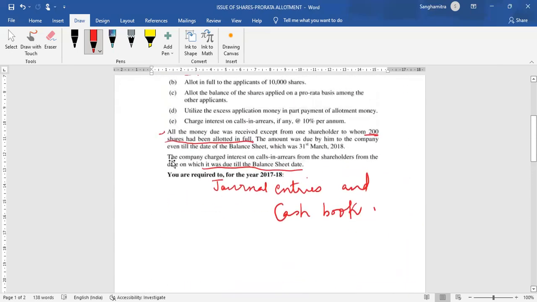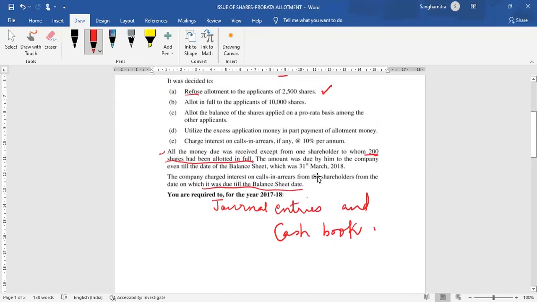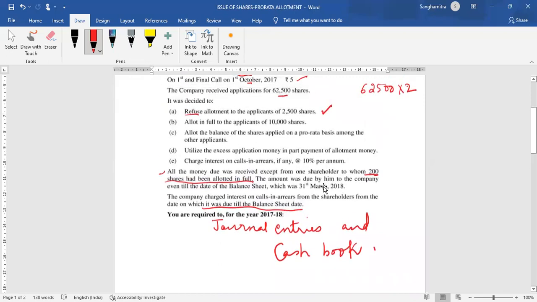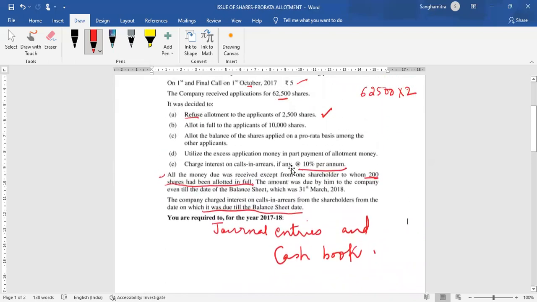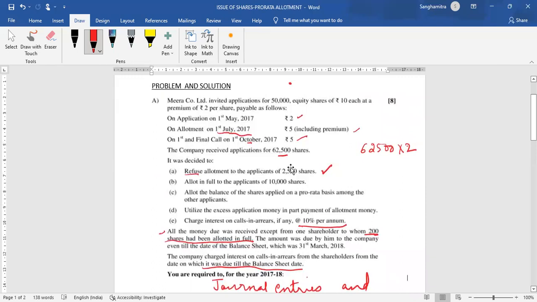What does this say? The company charged interest on calls in arrear from the shareholders from the date on which it was due till the balance sheet date. So 10% is calls in arrear. Company is charging 10%. When was the first 1,000 shares due?